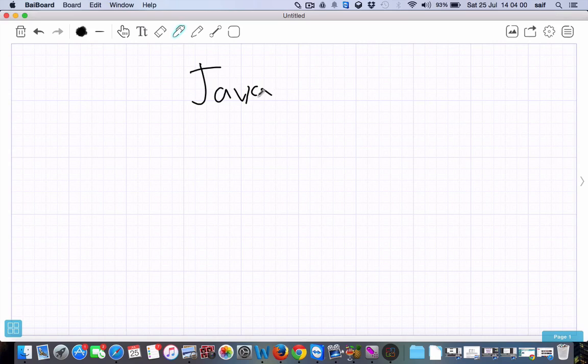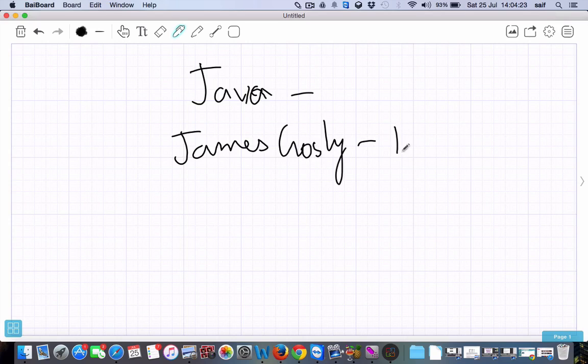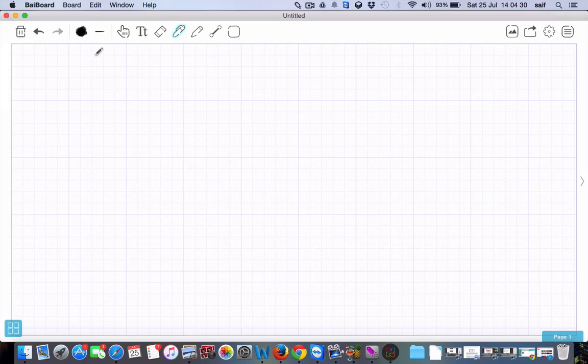Java is a computer programming language which is used for internet based programming. We can create web applications, internet applications, and mobile applications. So with the help of Java we can do all these sorts of things. A small history on Java: Java was discovered by James Gosling in the year 1990 to 91. So this is a small history regarding Java, and now we'll see the main objective of Java.